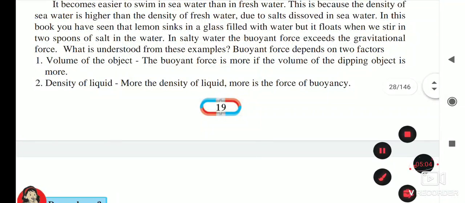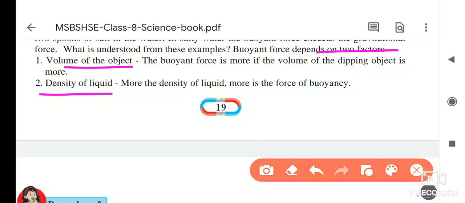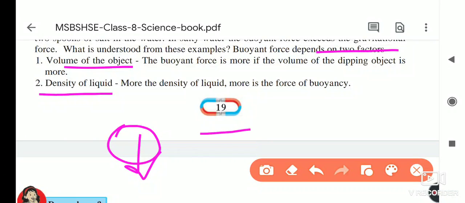So buoyant force depends on two factors. Which are the two factors? The first is the volume of the object, and the second is the density of the liquid. First, what we see is that the volume of the iron nail and the aluminium sheet is more, and that's why it sinks. But the volume of the boat is less, so it floats on the surface of the water.